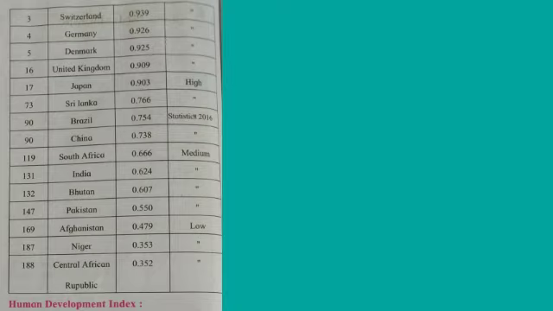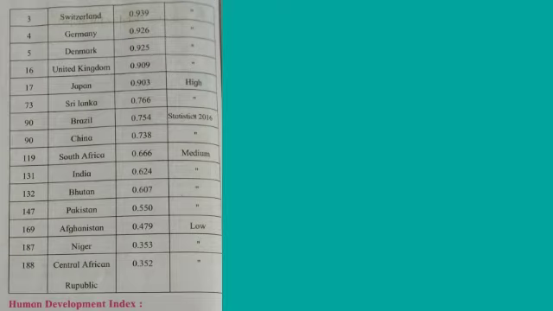The countries like India, Bhutan and Pakistan have the value of Human Development Index HDI between 0.500 to 0.600. These countries show medium level of development. The countries like Niger and Central African Republic have value of Human Development Index, that is HDI, between 0.300 to 0.400.